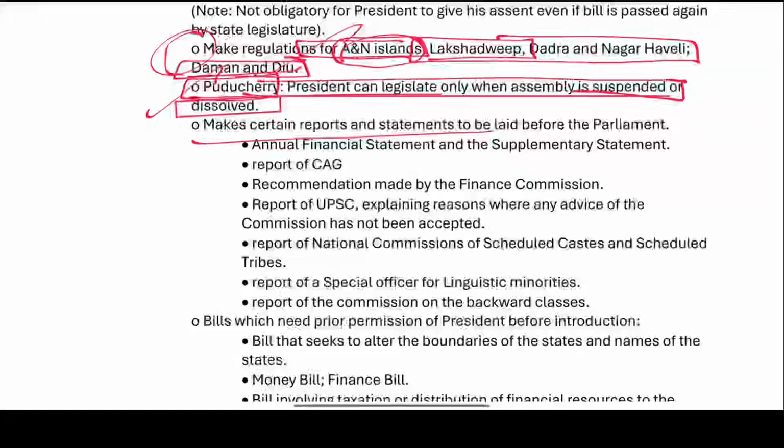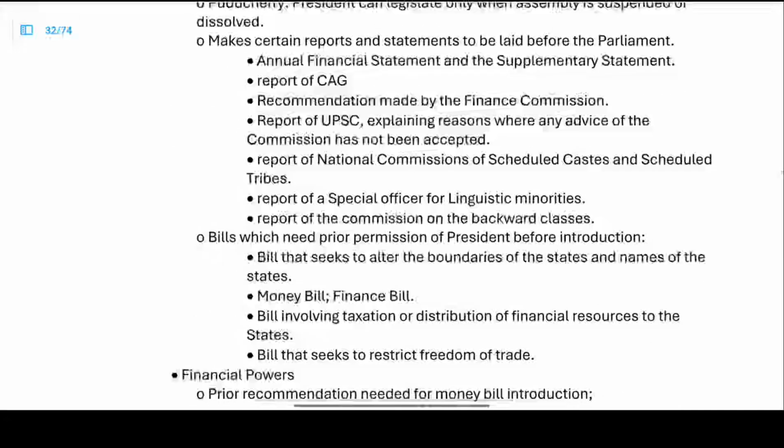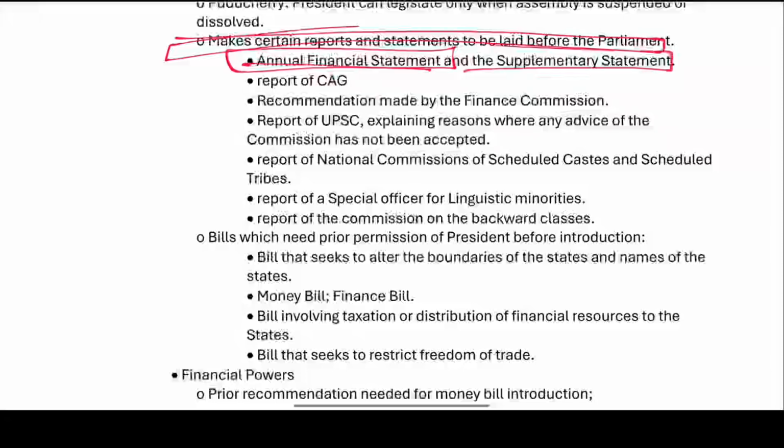Make certain reports and statements to be laid before the parliament. The reports and the statements to be laid before the parliament: the annual financial statement and then the supplementary statement. So these are the reports. We have to revise this separately.